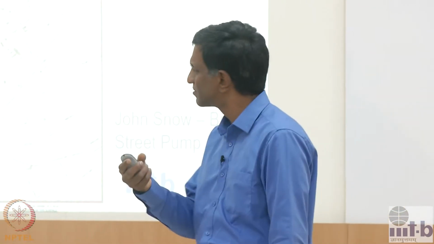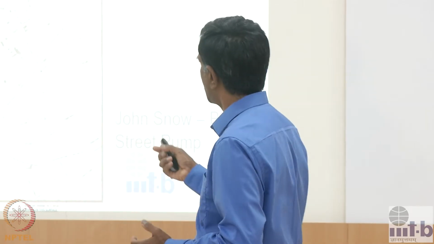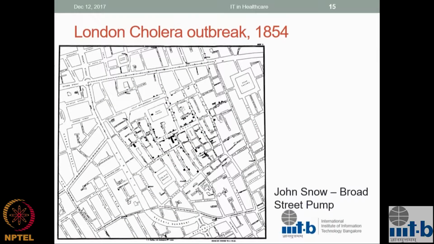The public health system was struggling with this, and basically people were just dying, and there was no idea of what was causing it, and therefore how this could be stopped. So along came this person, John Snow, who I think was an architect and a physician type of person, who said, let's analyze this data in a more systematic way. What he did is he took a map of London, and on that marked the locations of all the people who had died from cholera. Luckily, they had public records. They just had to go to every hospital, pick the record, get the address, and start marking it down.